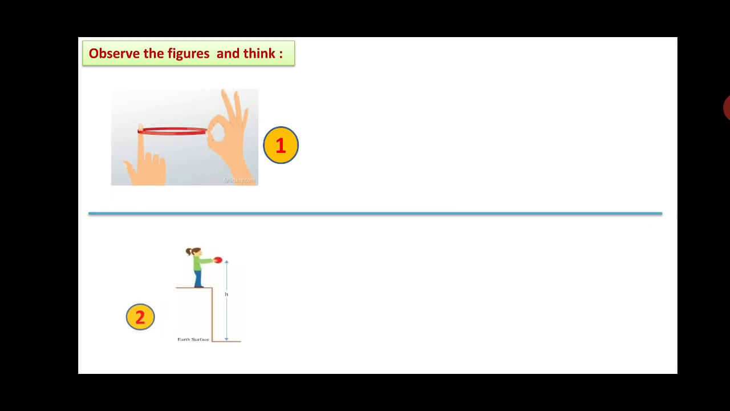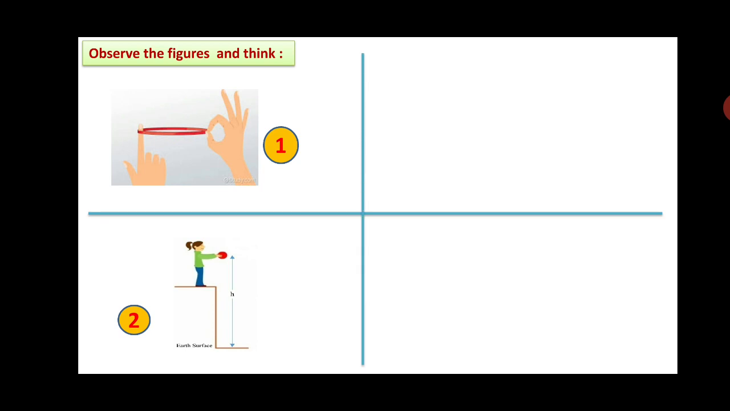Friends, observe the figures and think on this. See, the rubber band is stretched. This figure we have already shown. Here, a girl is standing at a height and releasing a ball, that is, an object. After release, what will happen? After stretching and release, this will come to the original position. Why? That is important. When the ball is released, it goes downward.